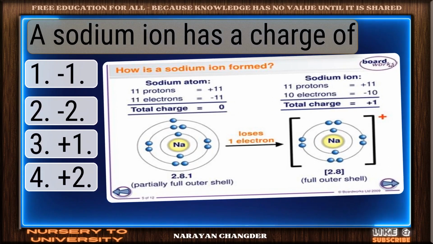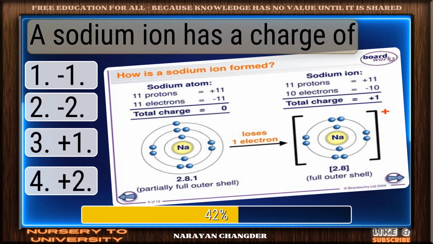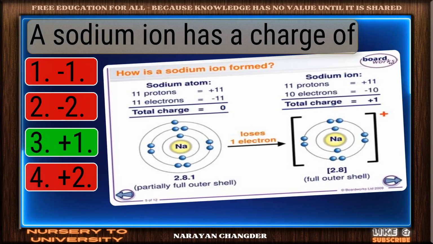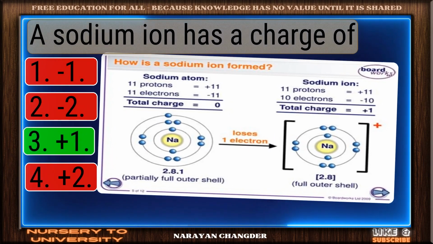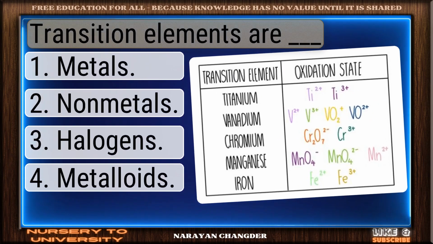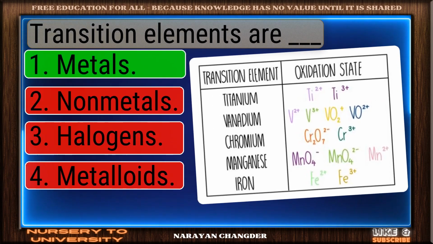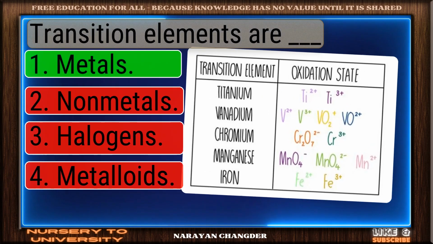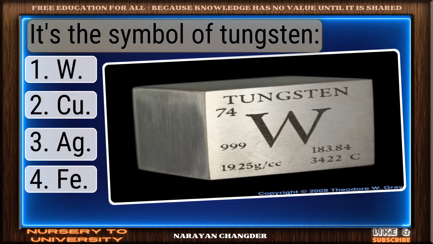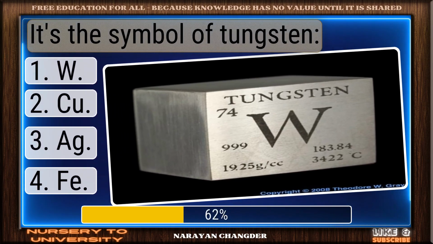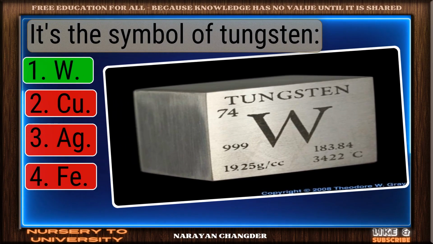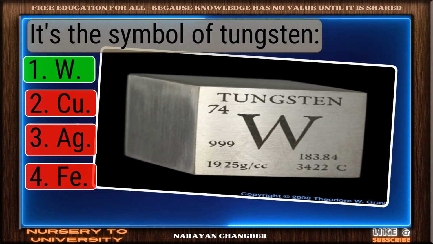A sodium ion has a charge of. Well picked. +1 is the correct answer. Transition elements are dash. Right choice. Metals is the best answer. It's the symbol of tungsten. Smart pick is the correct choice.